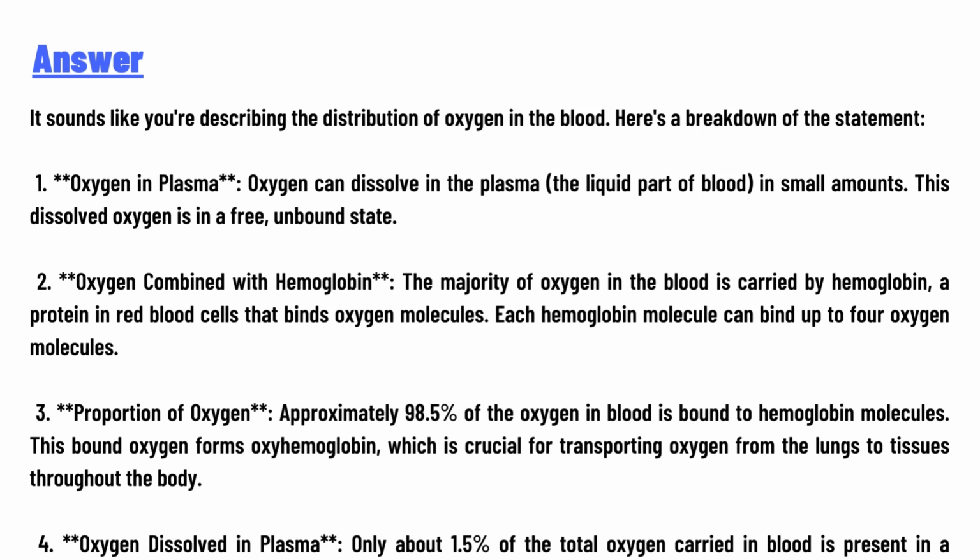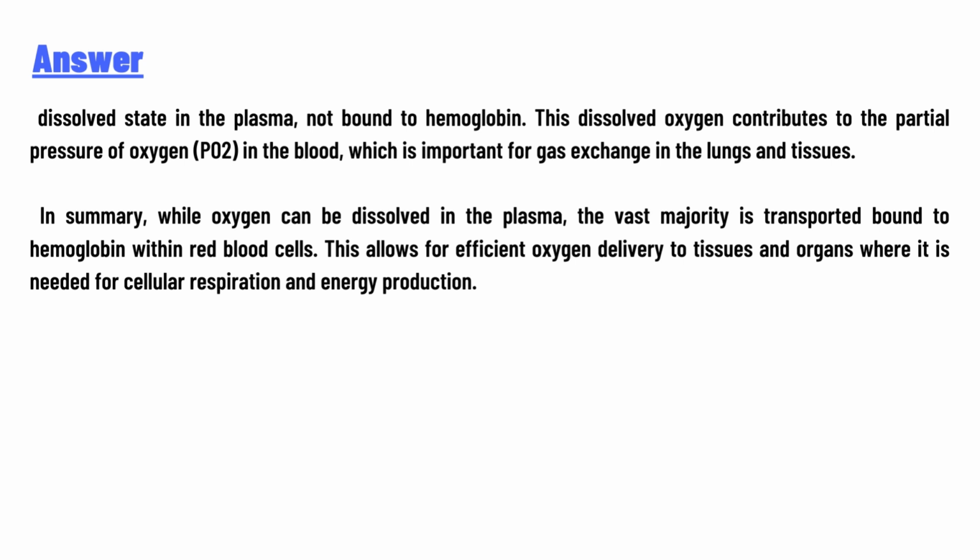4. Oxygen dissolved in plasma. Only about 1.5% of the total oxygen carried in blood is present in a dissolved state in the plasma, not bound to hemoglobin. This dissolved oxygen contributes to the partial pressure of oxygen (PO2) in the blood, which is important for gas exchange in the lungs and tissues.